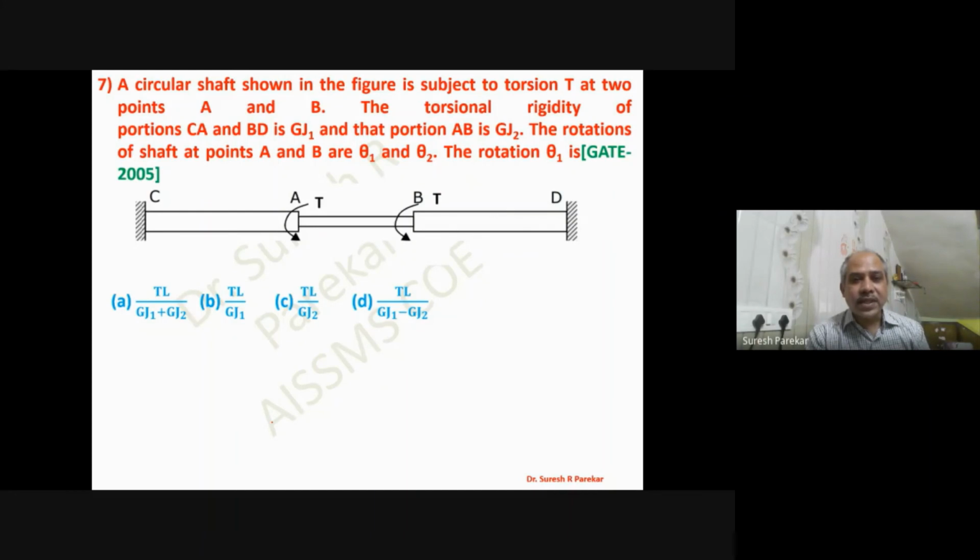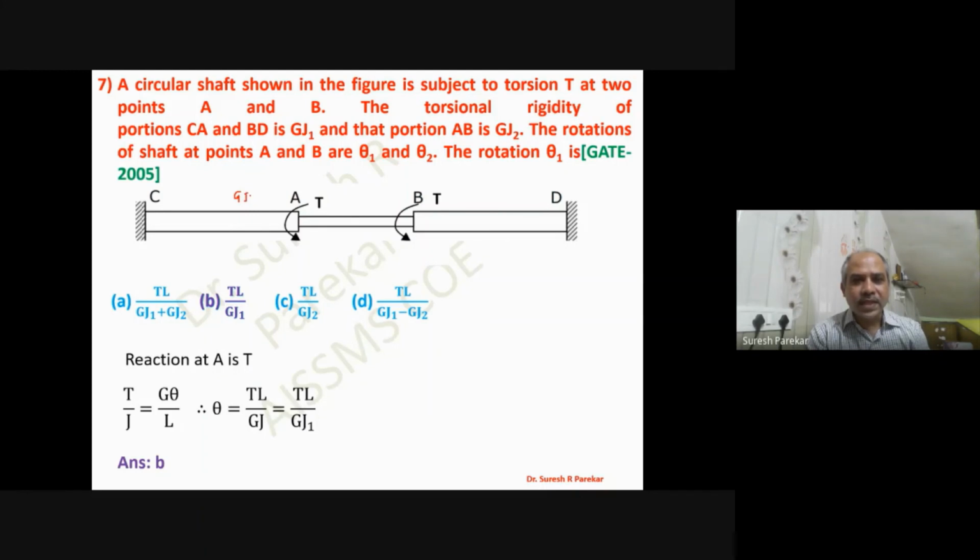And then we have this seventh one here, the torsional rigidity of portion CA and BD is GJ1 and GJ2, the rotation of the shaft. Then we have to find out that rotation. So by formula, we have to use T by J is equal to G theta by L. And from this, we are going to get answer that is equal to TL upon GJ1, because CA and BD, so GJ1.